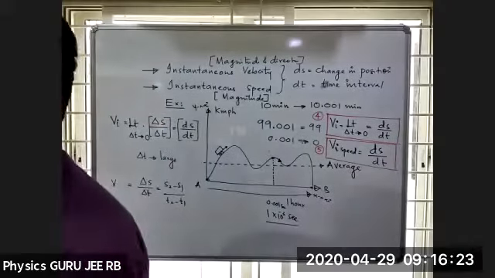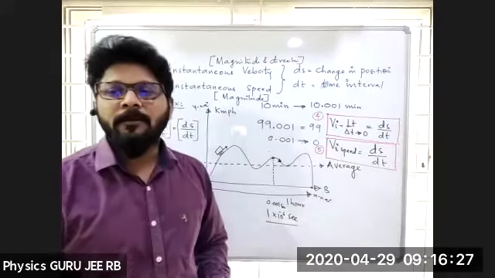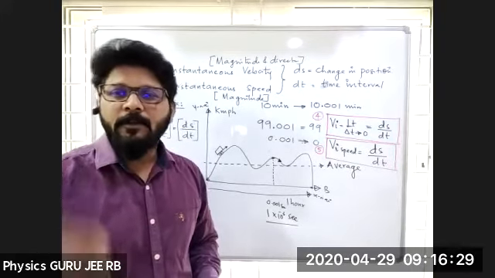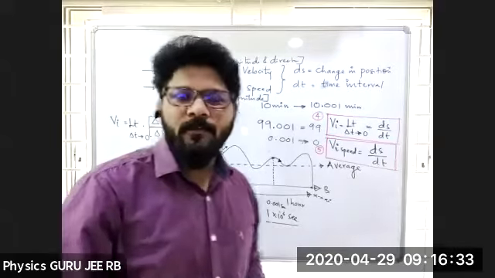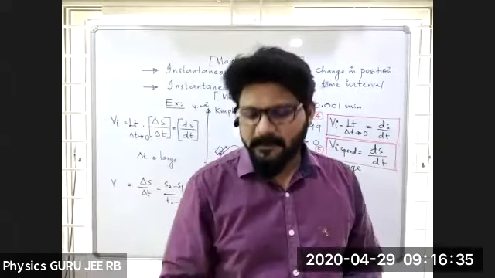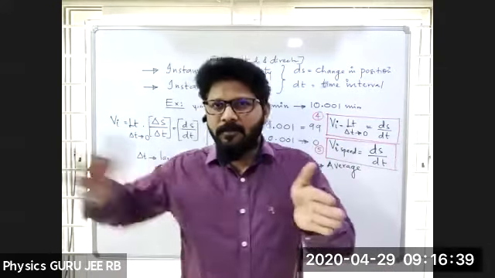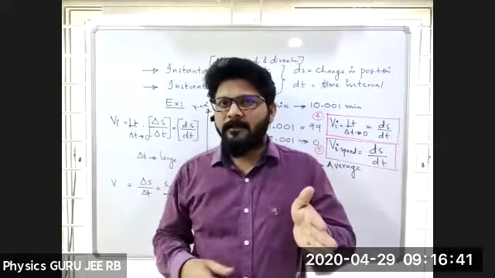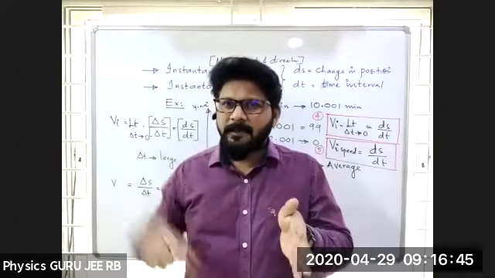It's nothing but the object is under uniform velocity. What is the meaning of that? The object has 60 kilometers per hour at any instant of time. Imagine you are traveling from home to school in a car at 60 kilometers per hour.